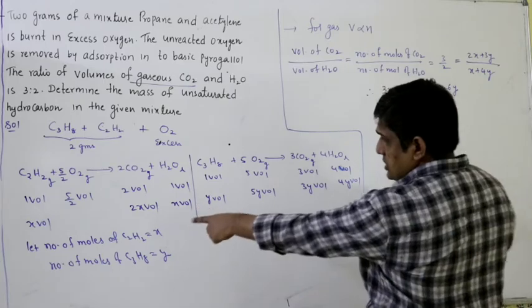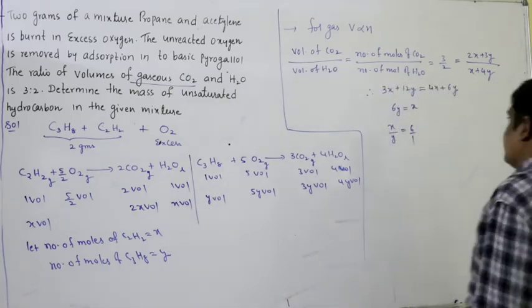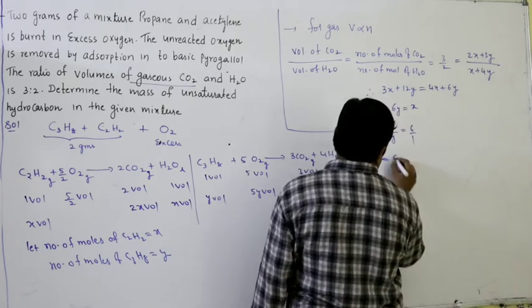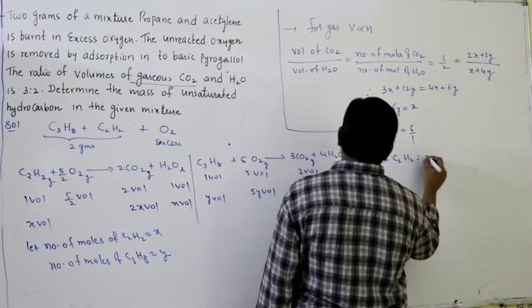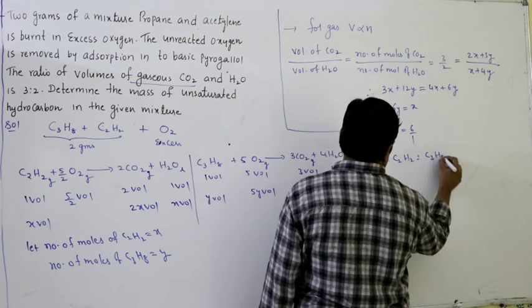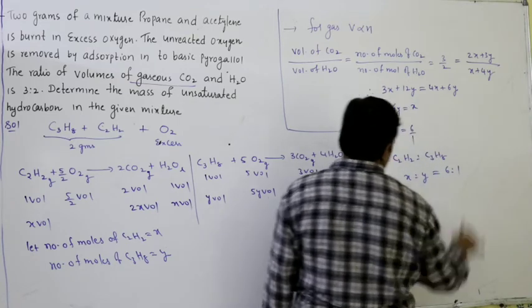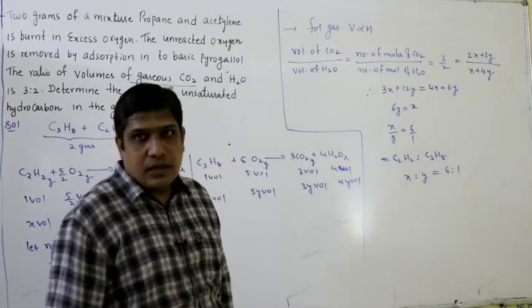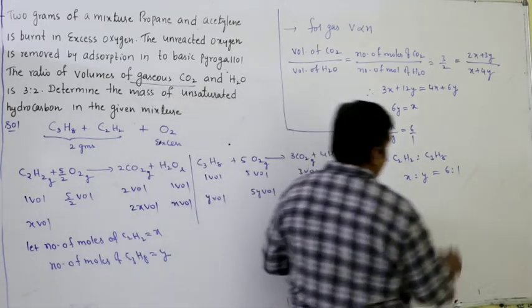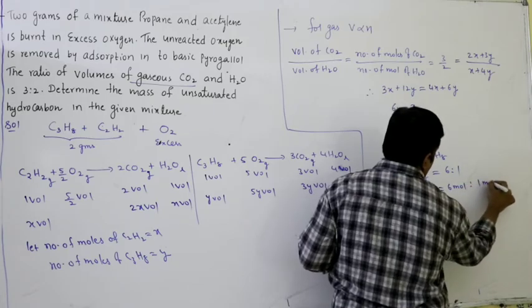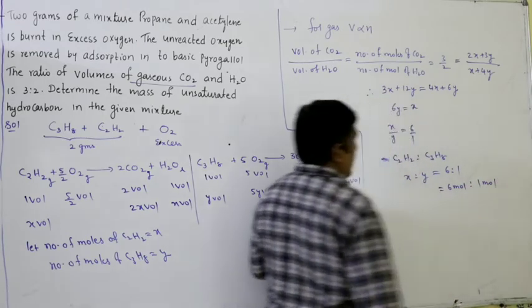So x represents number of moles of acetylene, right? So acetylene is to propane, that is x is to y equal to 6 is to 1. That means 6 moles of acetylene and 1 mole of propane.